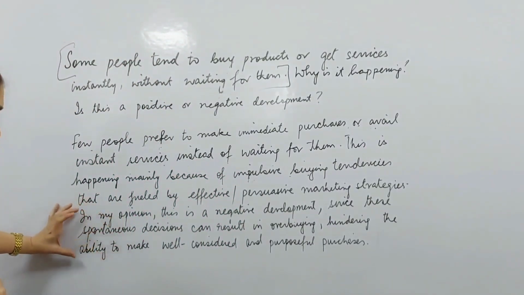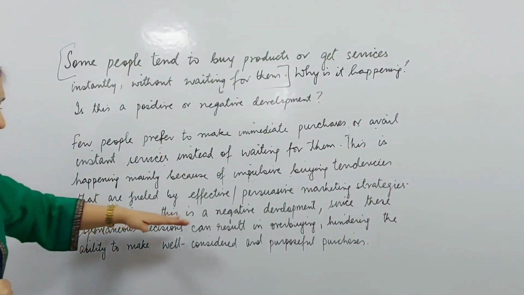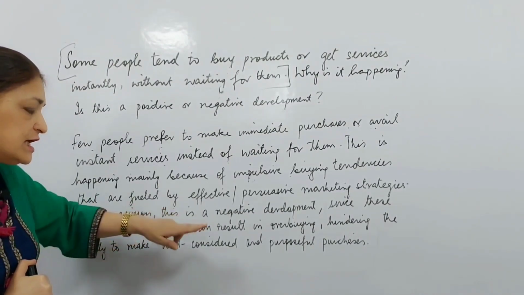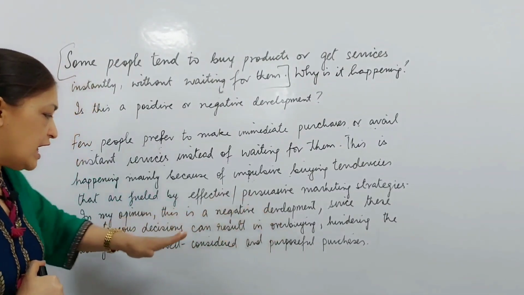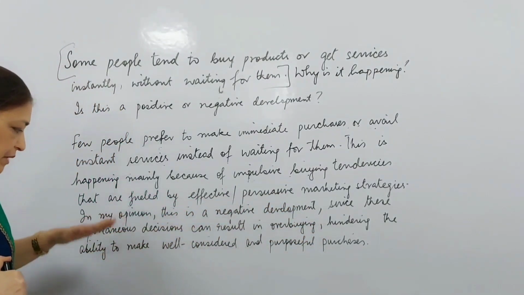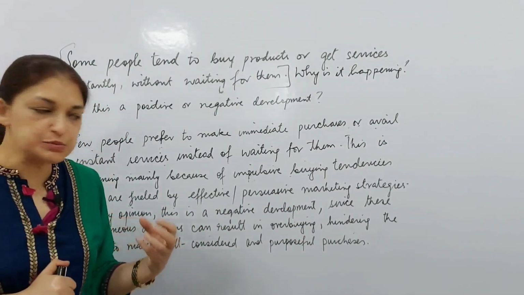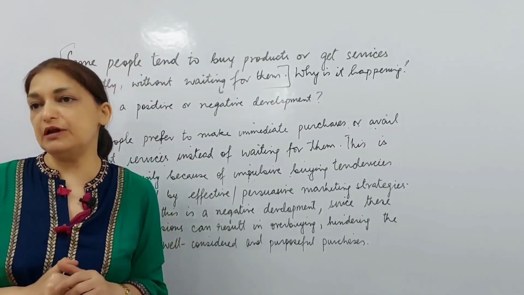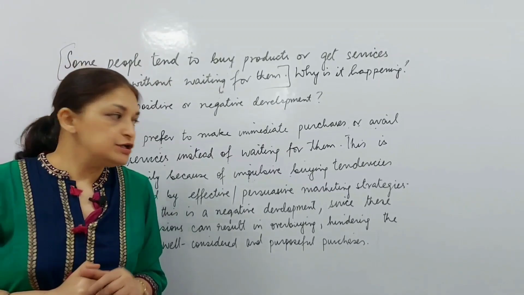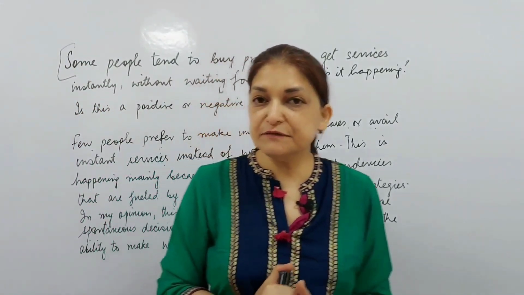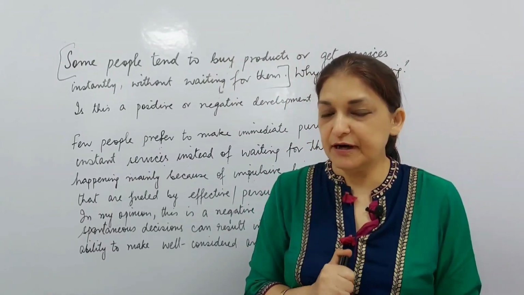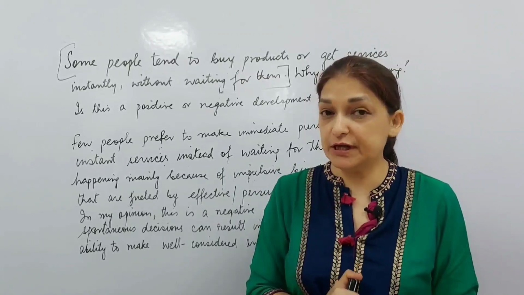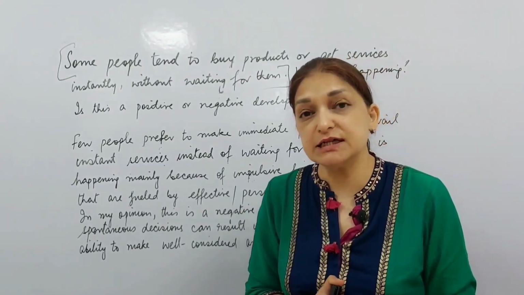And this is our complete explanation to the examiner. Why do we think this is a negative development? We have introduced our ideas, and our ideas are overbuying and hindering or blocking our power to make important decisions while shopping. These ideas later on I have to explain in the body paragraphs. So this is all about your positive or negative development essay, where again I am telling you that I should go with one aspect. Even if I believe both are correct, and I want to go for both, I should select one.